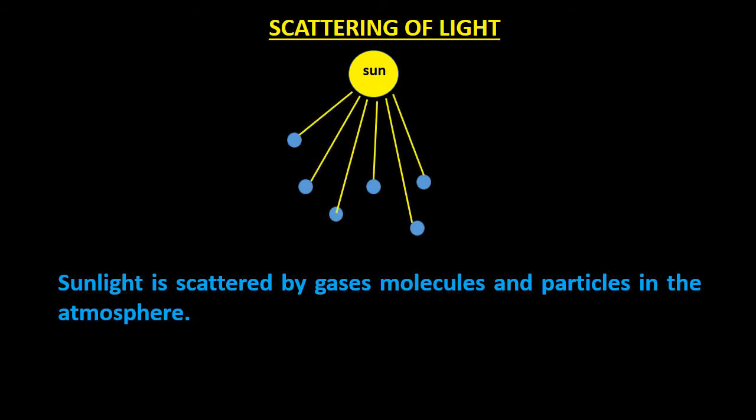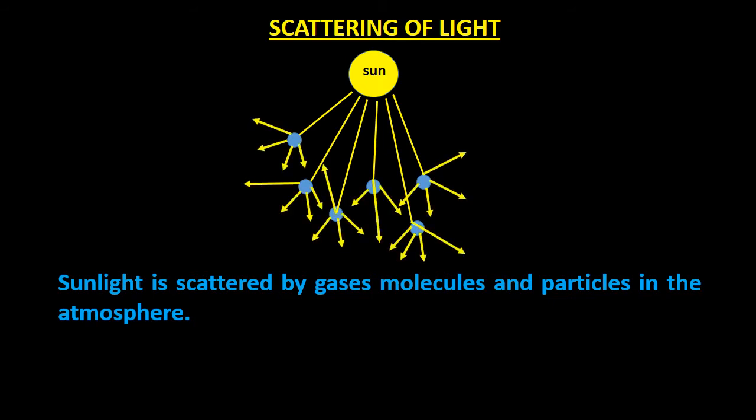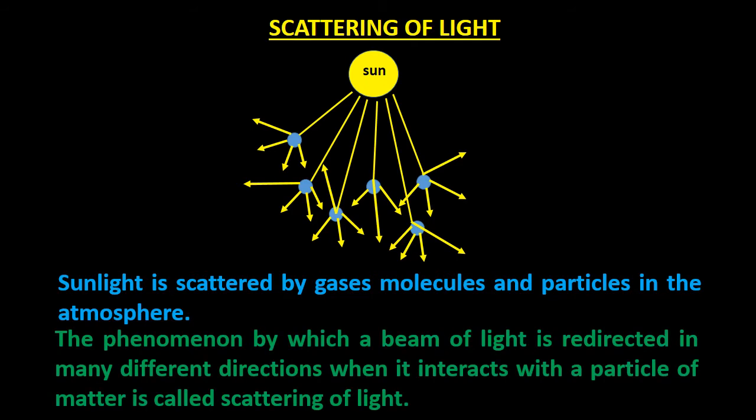And these rays get redirected into different directions. And this phenomena we call scattering of light. So here we define scattering of light as the phenomena by which a beam of light is redirected in many different directions when it interacts with a particle of matter.